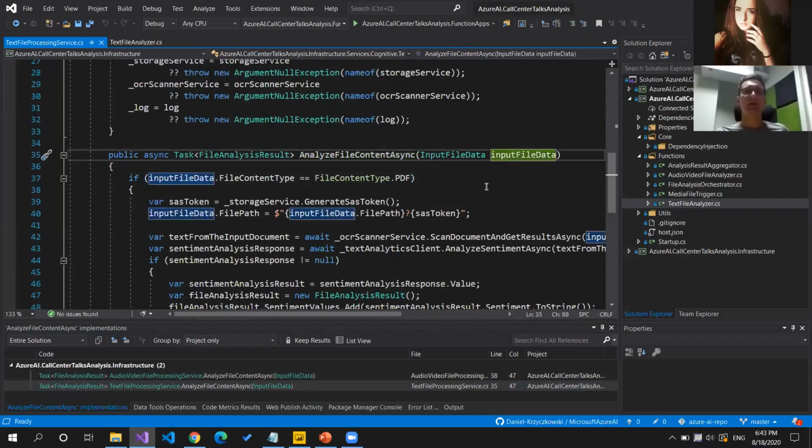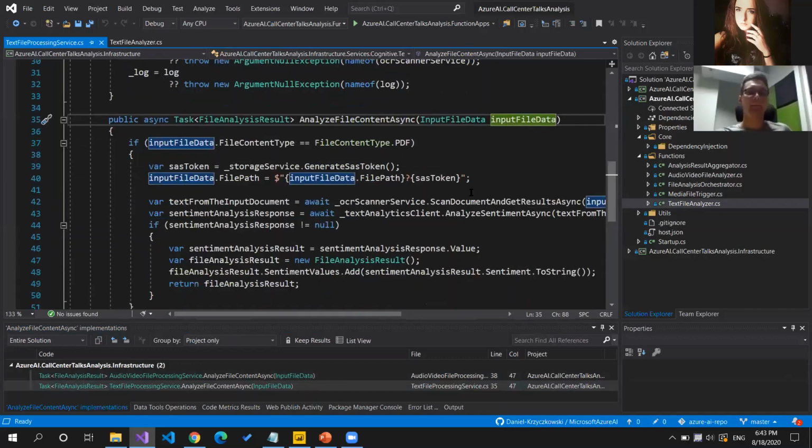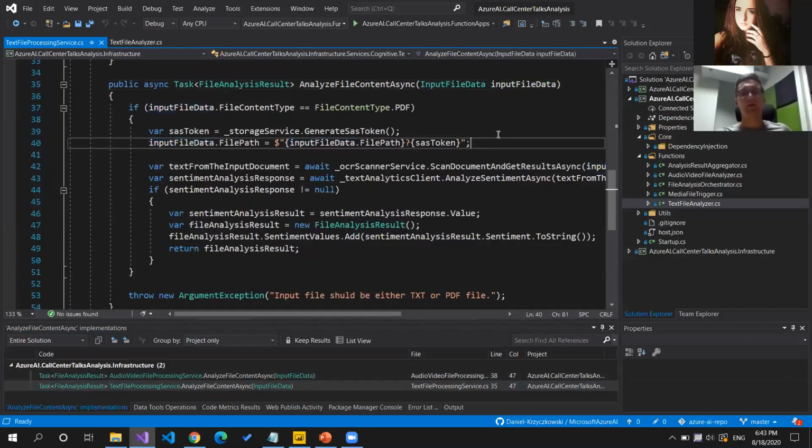And as you can see here, if I pass this input file data, here we can verify again whether it's a PDF file. If this is a PDF file, what we are doing here, we're generating this shared access signature I mentioned to you to make sure that Text Analytics API will be able to access the URI of the file that is stored on the blob storage.